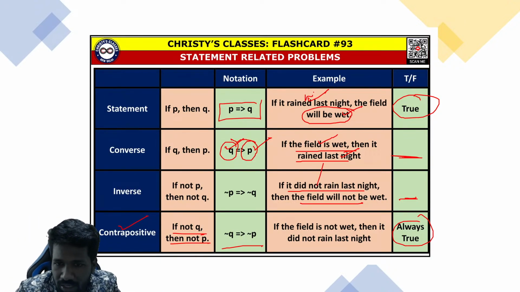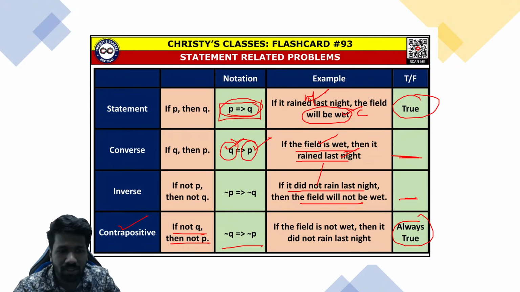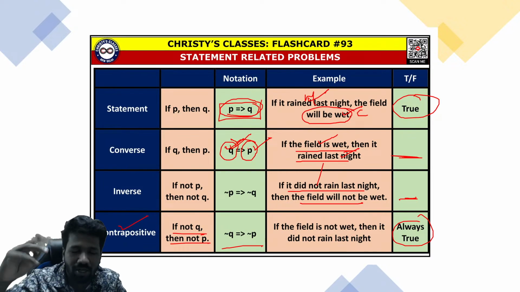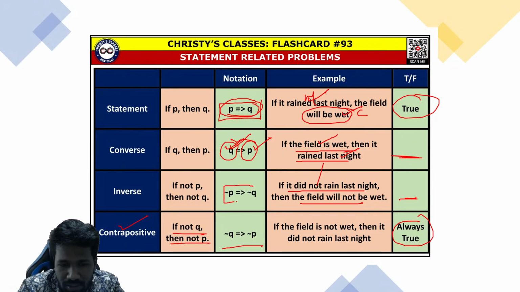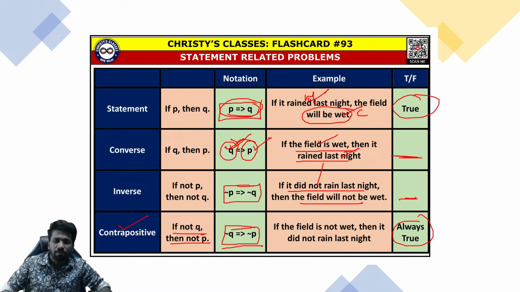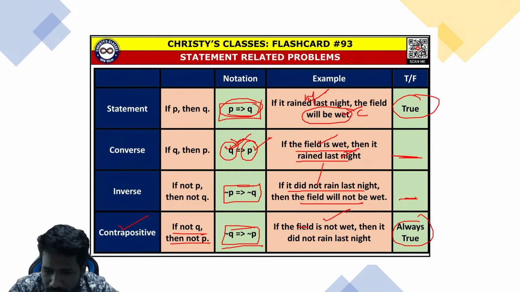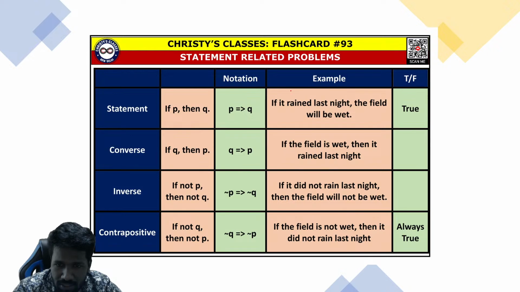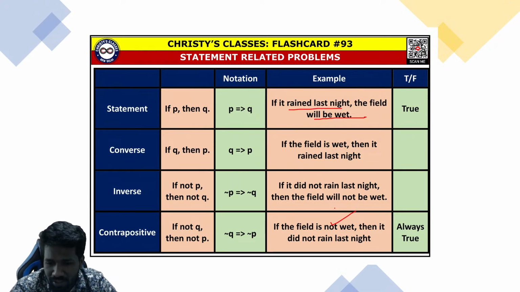The first part is hypothesis, second part is conclusion. Hypothesis implies conclusion is the statement. Converse means conclusion implies hypothesis, I mean, hypothesis and conclusion are interchanged. Inverse means negation of the hypothesis implies negation of the conclusion. And contrapositive means negation of the conclusion implies negation of the hypothesis. If the field is not wet, then it did not rain last night. That is true, right? Because the question says that if it rained last night, the field should be wet. But the field is not wet. That means it did not rain last night.